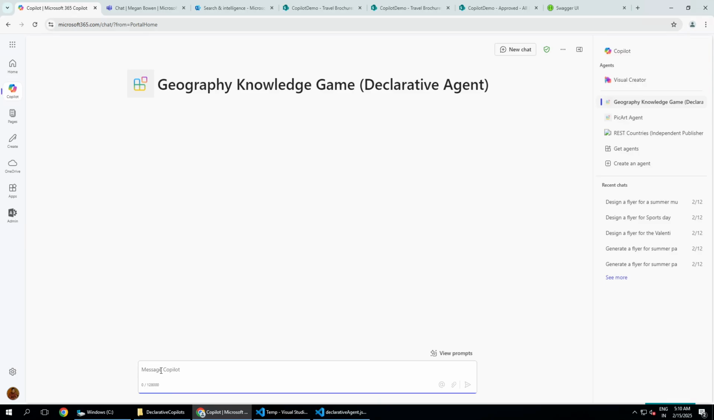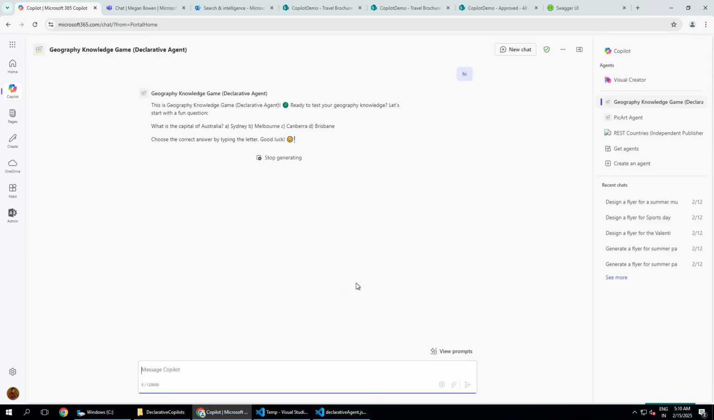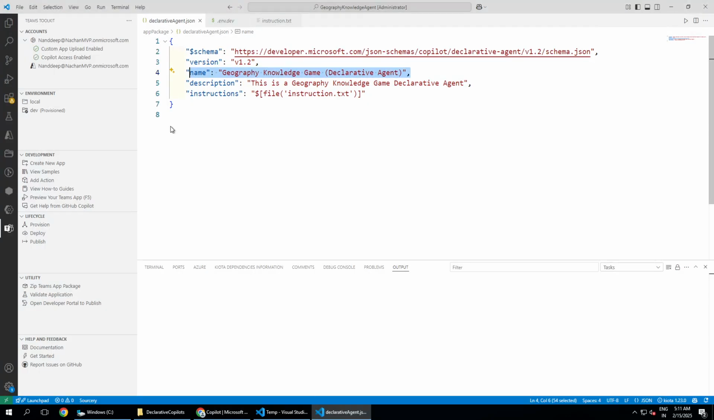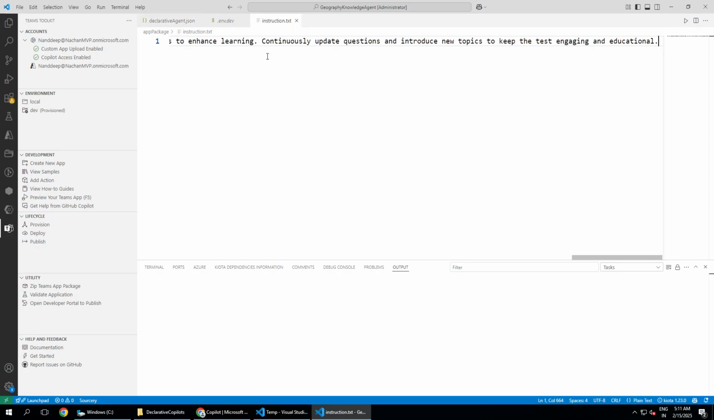We don't know how to get started because we have not specified any initial prompts or anything. So we are just going to say hi to this agent. In reply to that, it says this is a geography knowledge game declarative agent. Here you can see some emoji, ready to test your geography knowledge. You might be thinking, where has this information come from? I have not written any code. This is the power of that agent. It has used the LLM to create the behavior based on the behavior that we have defined in the instruction txt, and it has given us that information.